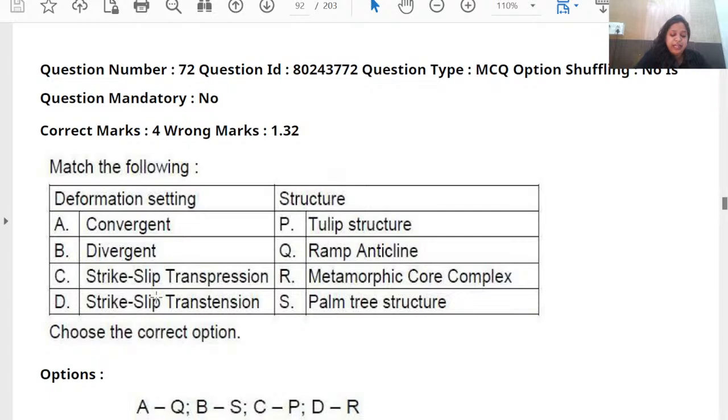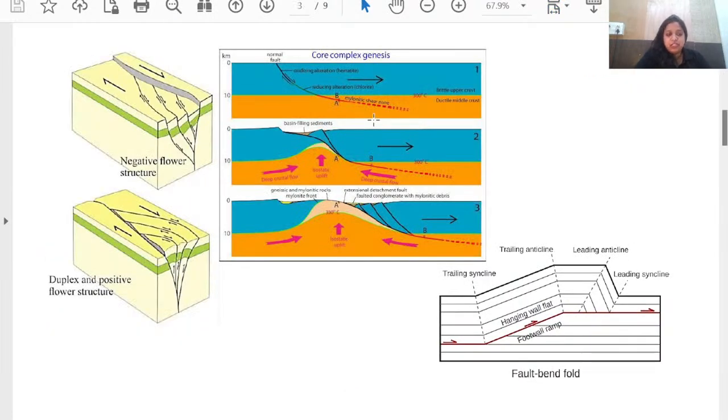And you should have an idea about what is flower structure. Tulip structure and palm tree structures come under the flower structure terminology. These are the first two things, the flower structure terminology over here. Positive flower structure means the palm tree structure, which is associated with transpression.